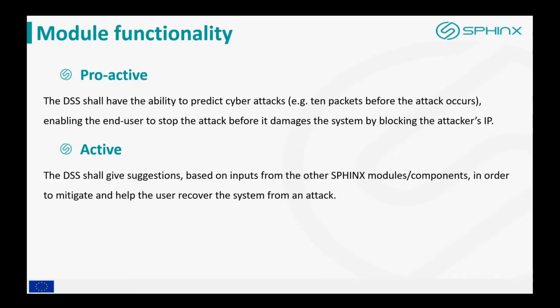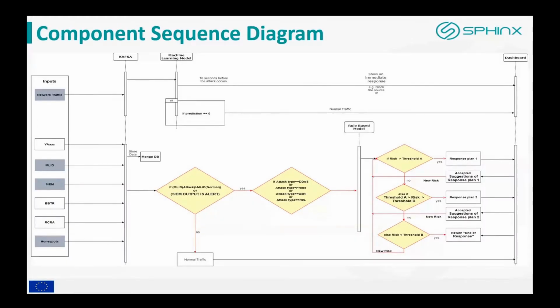The other functionality of the DSS will be the active one, where upon the identification of an attack, the DSS shall provide suggestions based on the attack type and the risk in order to mitigate the situation and help the user recover the system from this attack.